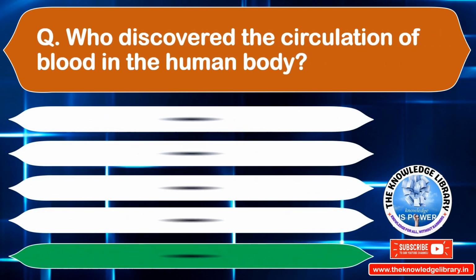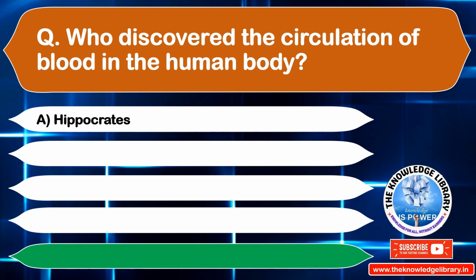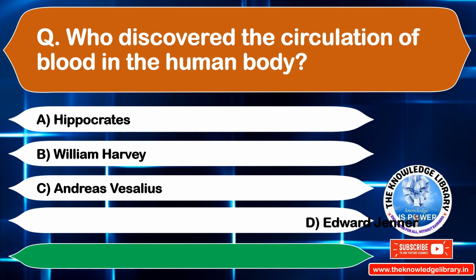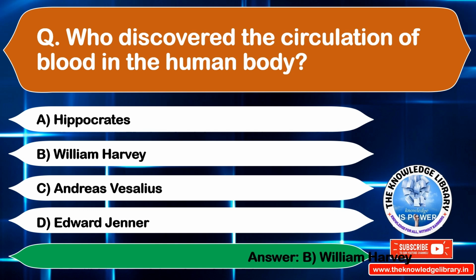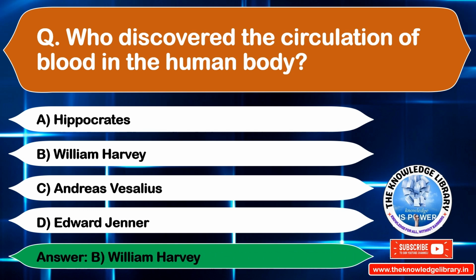Who discovered the circulation of blood in the human body? Option A, Hippocrates. Option B, William Harvey. Option C, Andreas Berzelius. Option D, Edward Jenner. The correct answer is option B, William Harvey. Moving to the next question.